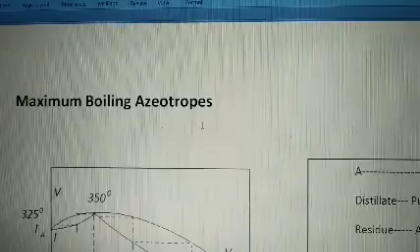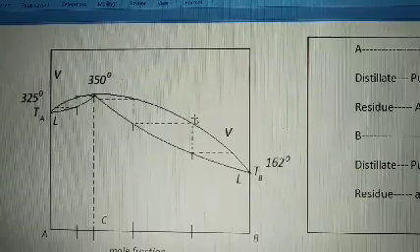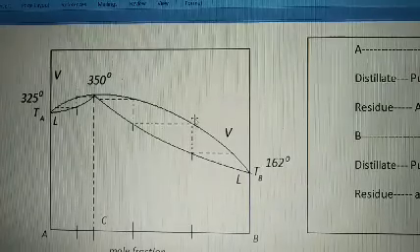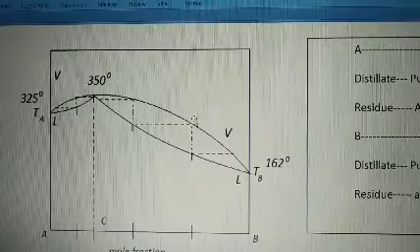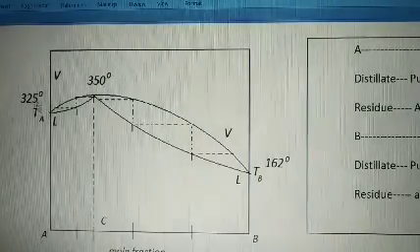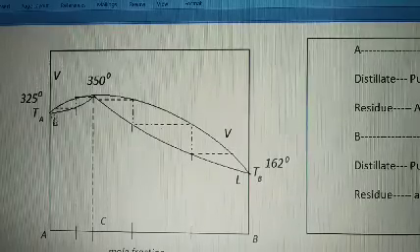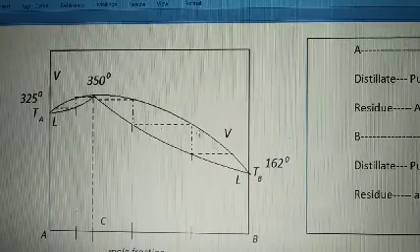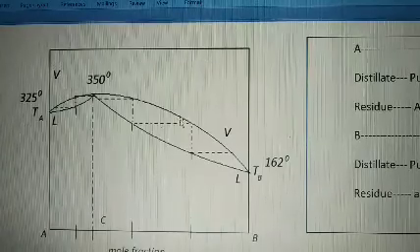Then let us discuss here maximum boiling azeotropes. I have not drawn the vapor pressure graph here, but it is directly written here as the boiling point and mole fraction curve. So that is a maximum boiling azeotrope.